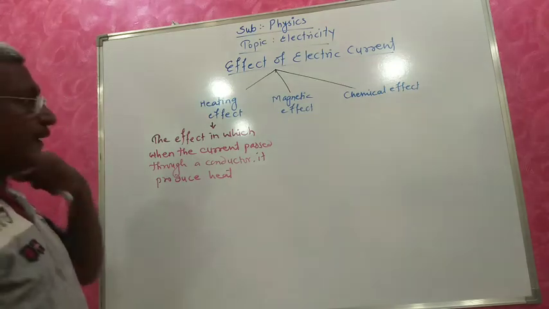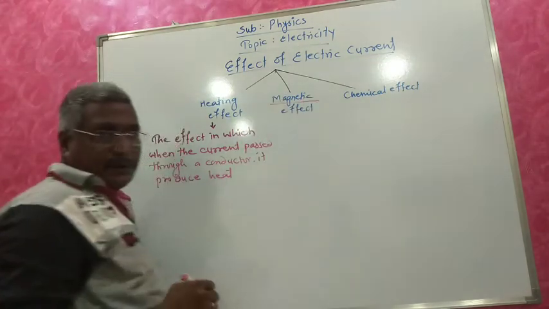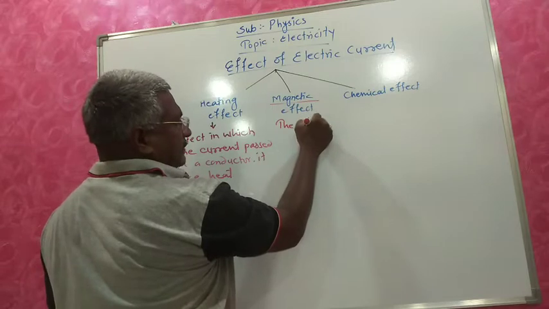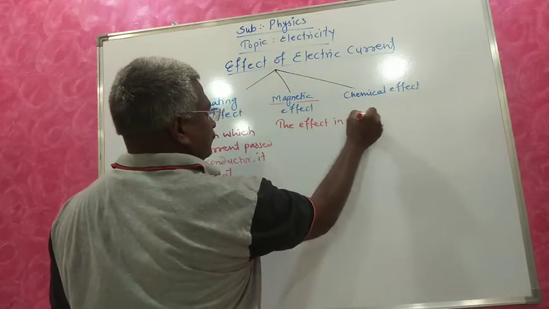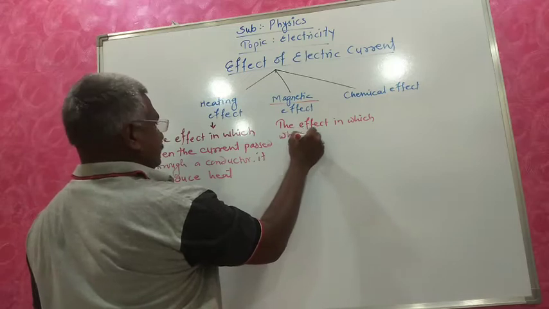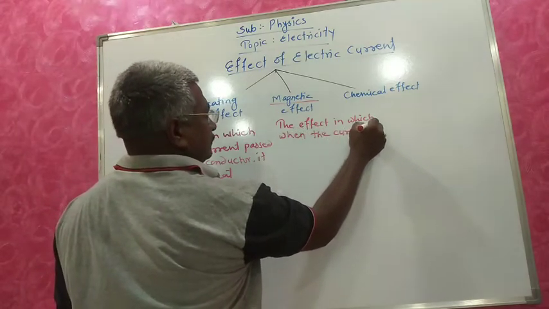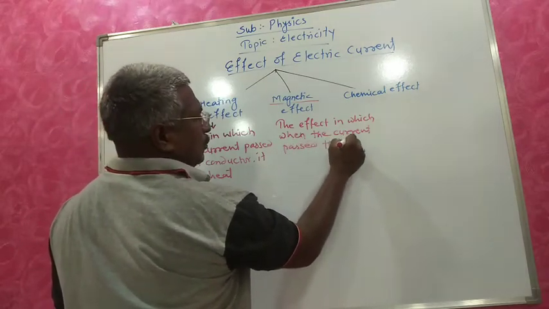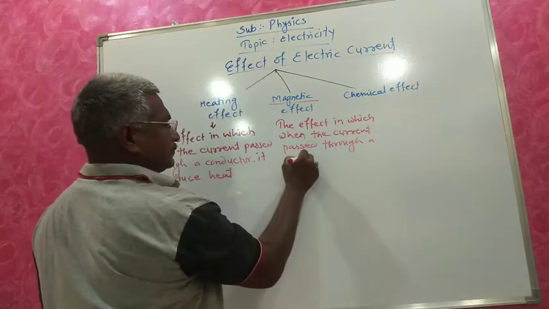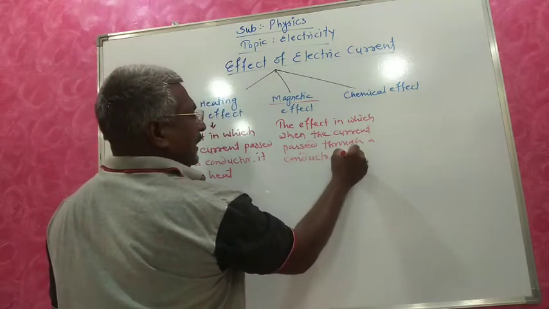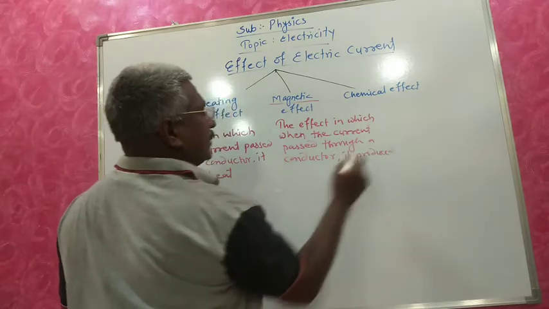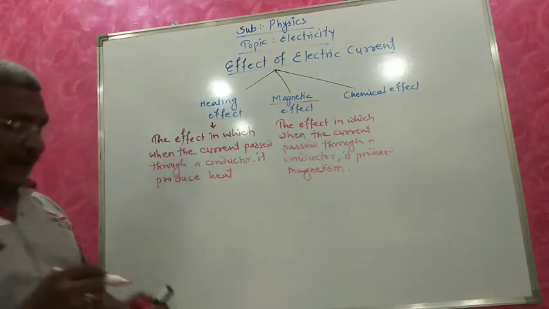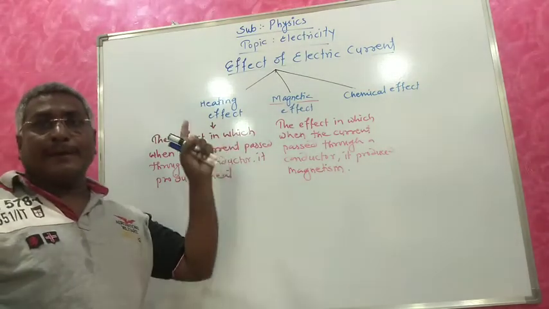What about the magnetic effect? Here the word is magnet, meaning magnetism is produced. So the definition is: the effect in which, when the current passes through a conductor, it produces magnetism, is called the magnetic effect of electric current.